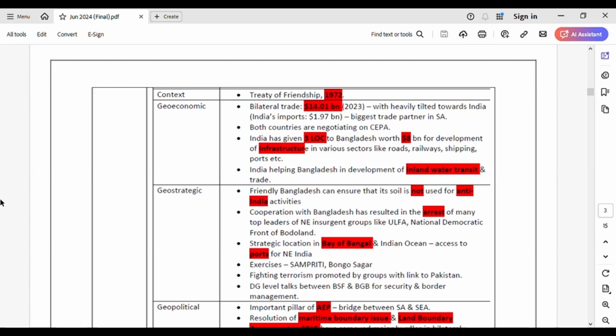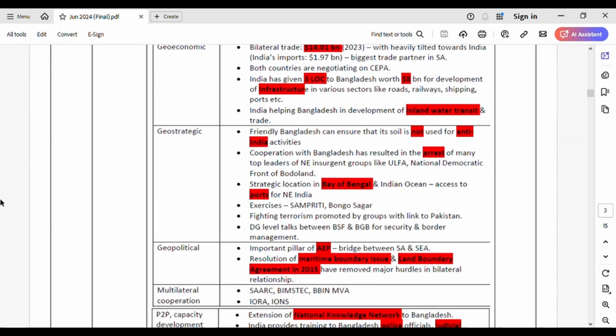See, just see why India and Bangladesh were in the news recently, and then the static aspect of it goes as I've provided here. See, the context of the relations, right? Treaty of Friendship 1972 forms the basis. Then see the geo-economic aspect of the relations, like I've given here: trade. Then India gives lines of credit to Bangladesh, right? And India is also helping Bangladesh in development of inland water transit and trade, right? So just go through the geo-economic dimensions, then come to geostrategic, right?